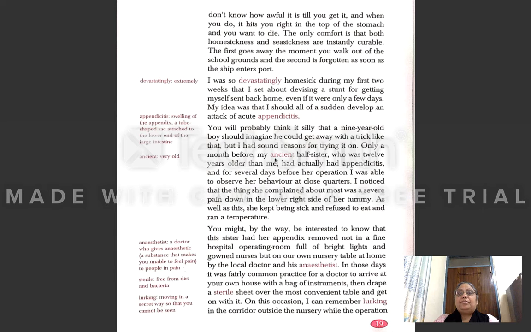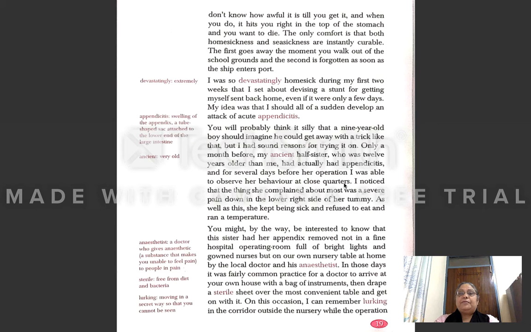Only a month before, my ancient half sister, who was 12 years older than me, had actually had appendicitis, and for several days before her operation, I was able to observe her behavior at close quarters. So, how did he develop this idea of acute appendicitis? Because he had seen his sister suffering from this disease.